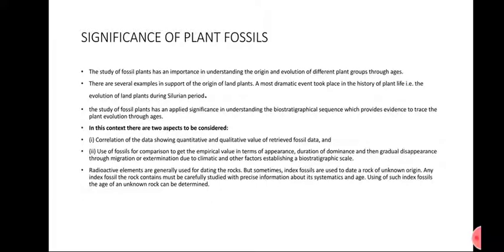It is the last part of my presentation. I hope we have understood the significance of plant fossils in our life.